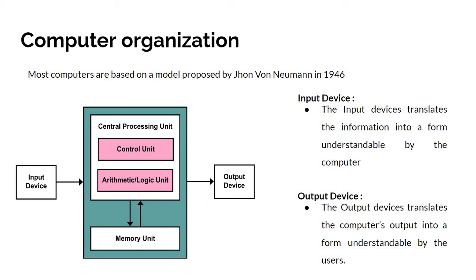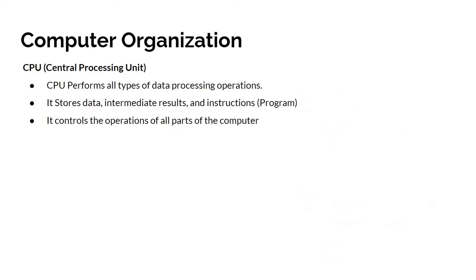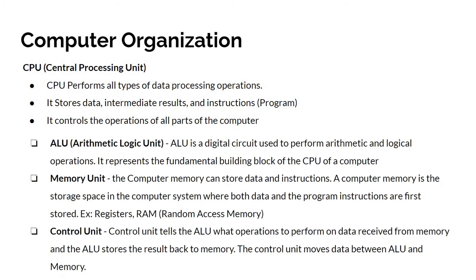And the CPU is the central processing unit that performs all types of data processing operations. The CPU stores data, intermediate results, and instructions. It controls the operations of all parts of the computer. The CPU itself has the following three components: arithmetic logic unit, memory unit, and control unit.